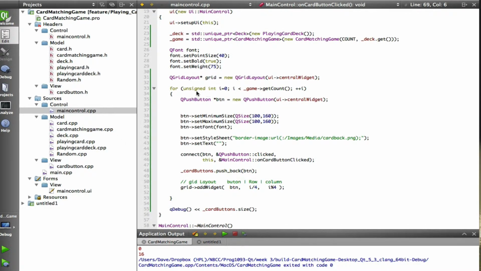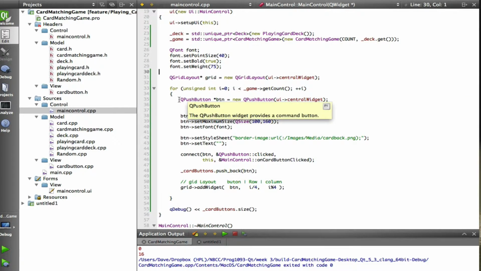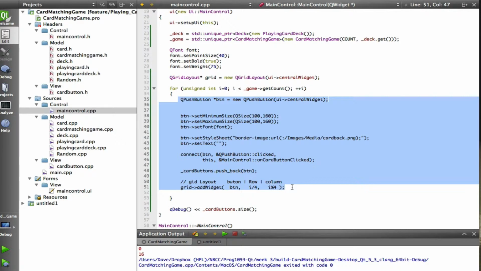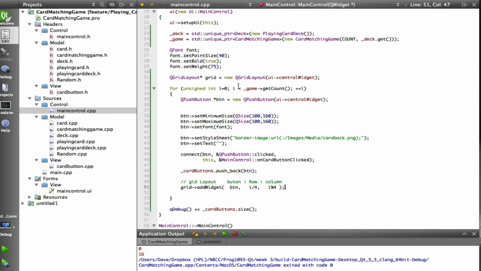Okay, and then we added a grid layout. Notice the grid layout has the central widget as a parent. And now, rather than just constructing one button, I just took this exact code. I didn't change any of this code, and put it in a for loop, where I goes from 0 while I is less than game get count.